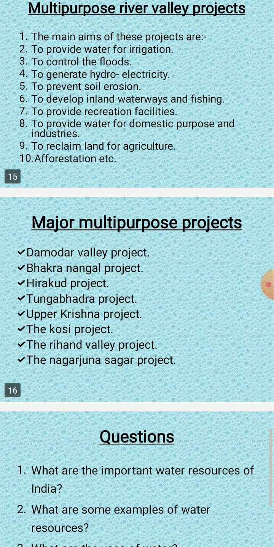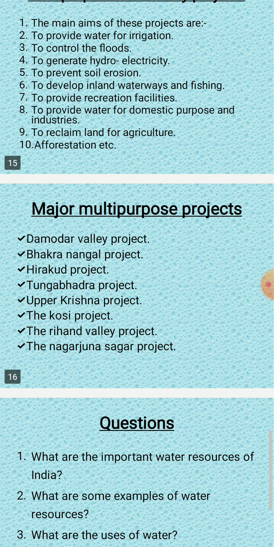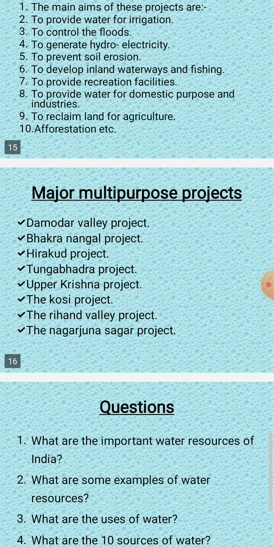Now another one, Rihand Valley project is the most important river valley project in Uttar Pradesh. The dam is built across the river Rihand and the reservoir created by this dam is called Govinda Ballabh Pant Sagar. In Kannada, Govinda Vallabha Pant Sagar. But in Bengali or the other languages, they call it Uttar Pradesh Govind Ballabh Pant Sagar.